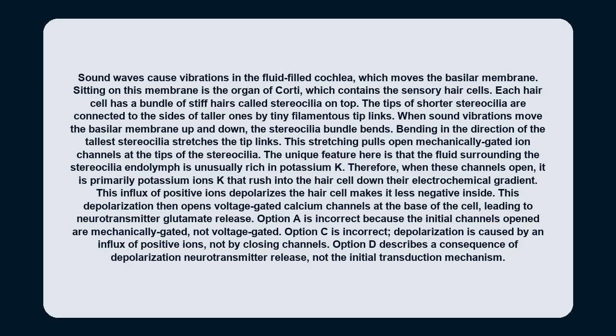Bending in the direction of the tallest stereocilia stretches the tip links. This stretching pulls open mechanically gated ion channels at the tips of the stereocilia. The unique feature here is that the fluid surrounding the stereocilia, endolymph, is unusually rich in potassium, K+. Therefore, when these channels open, it is primarily potassium ions that rush into the hair cell down their electrochemical gradient. This influx of positive ions depolarizes the hair cell, makes it less negative inside. This depolarization then opens voltage-gated calcium channels at the base of the cell, leading to neurotransmitter glutamate release.